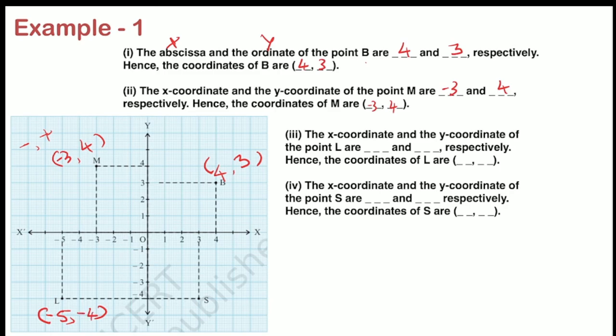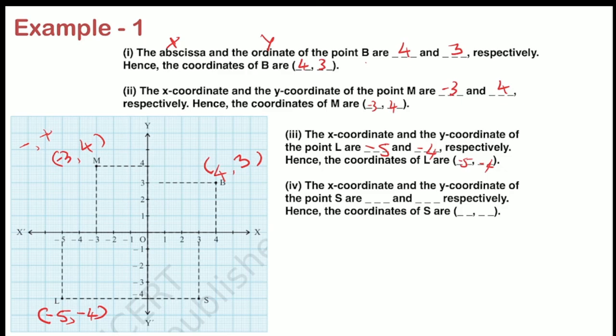Now just write the answer. That is, x coordinate of L is -5, y coordinate of L is -4, and my coordinates are -5 and -4 because it is in the third quadrant. So I have written -5 and -4, right? Both are negative. Now, fourth, x coordinate and y coordinate of point S.